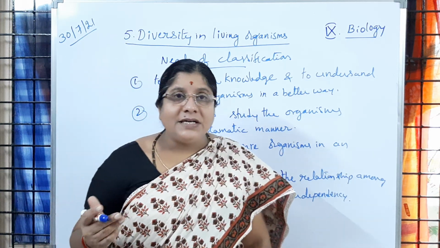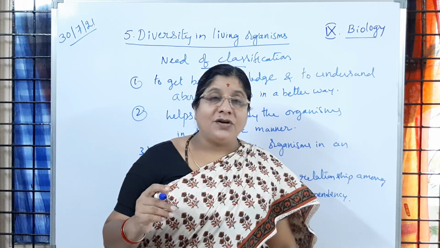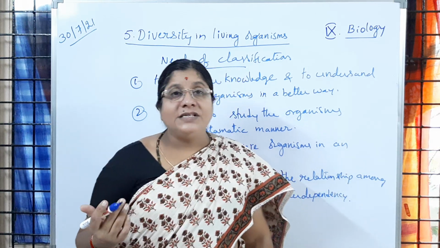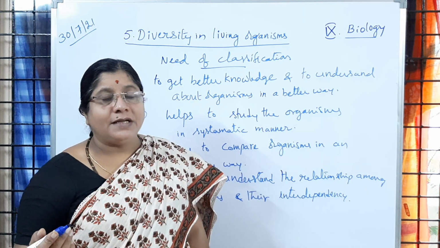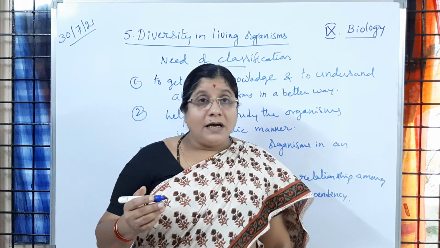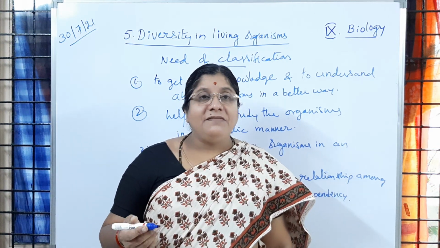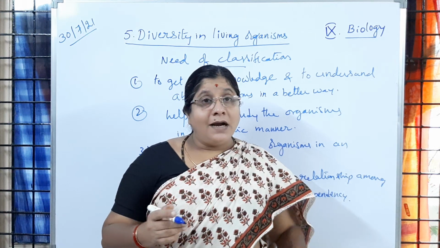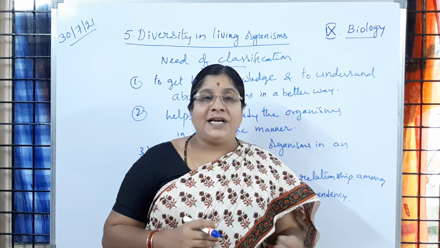Then living components, different species of plants, small grass plants you are observing, then tall trees you are observing. So different plants you are observing. Then on the plants again you are observing the organisms which are living. Maybe some insects will be living. Is it not? And other animals also you can see, like frogs or snakes.